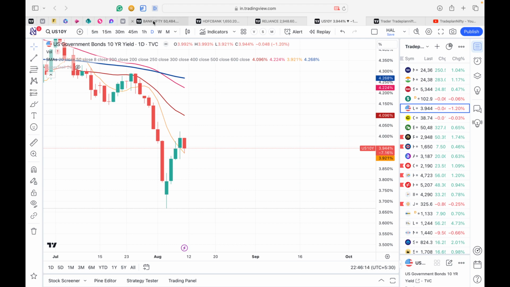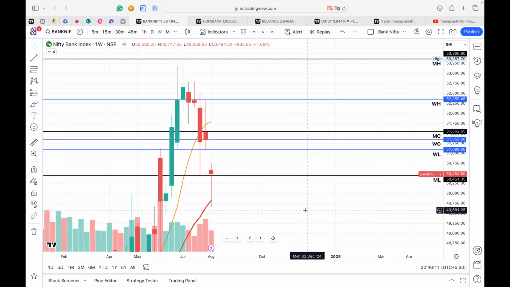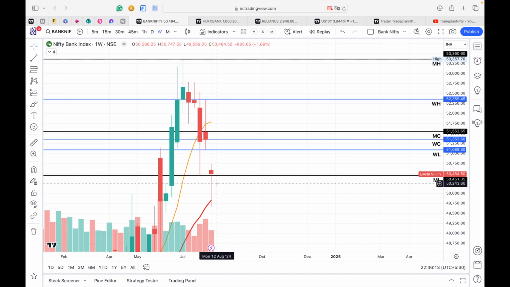With that in background, let's have a look at the Bank Nifty. When we look at the Bank Nifty on weekly chart, we see that Bank Nifty has taken support on 20 bar moving average and has shown a very strong reversal. This is the first reversal pattern which I have shown in my educational playlist. This is a classic reversal pattern, and it looks like on weekly basis Bank Nifty is showing a return, and it's just above 20 bar moving average.